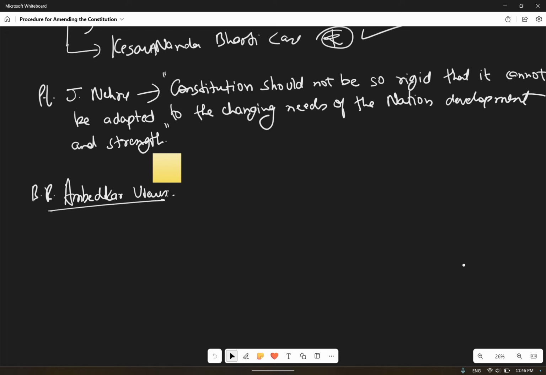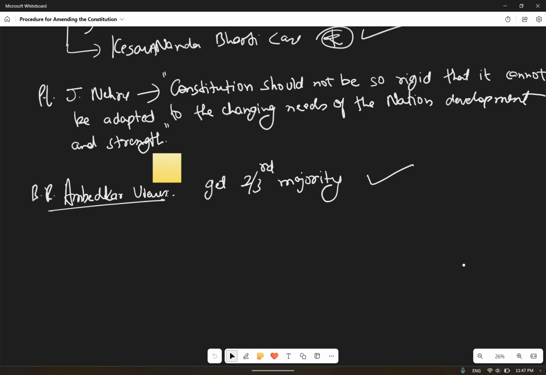B.R. Ambedkar's view was that there are many who will not be happy with the constitution, and if you are not happy with the constitution, all you need to get is a 2/3 majority in the parliament and change the constitution. If you are not able to get the 2/3 majority, it means only you are dissatisfied.